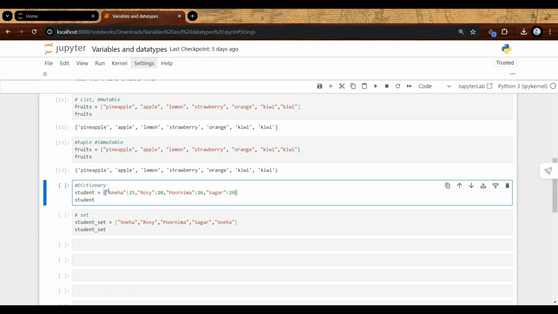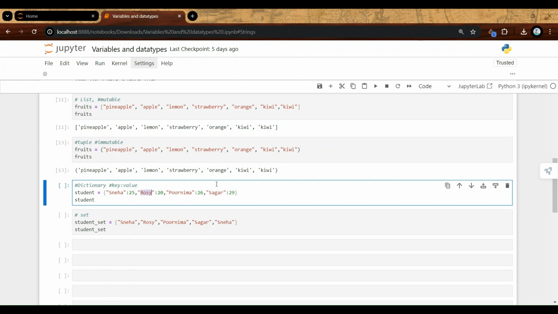The first part of the pair is a string, a name, Sneha, and then there is a colon, separated from a number, like 25. Let's say I have a set of students' names with the name of the student and their age, and this pair is called a key and value pair. The key comes first, then comes the value of the key. So the key here is the name of the student, and the value is 25, the age.